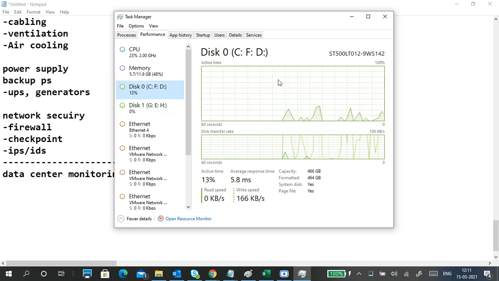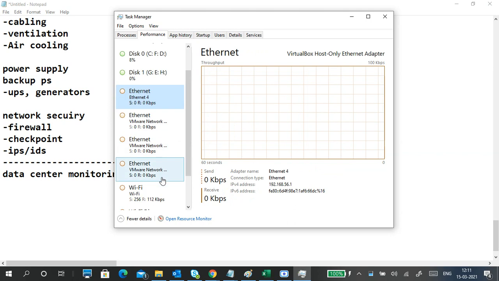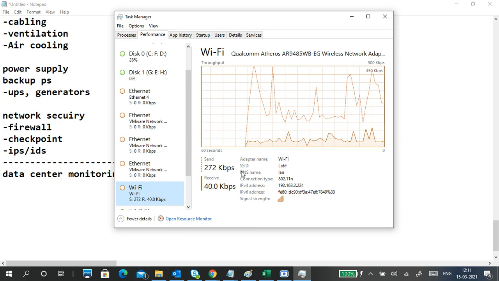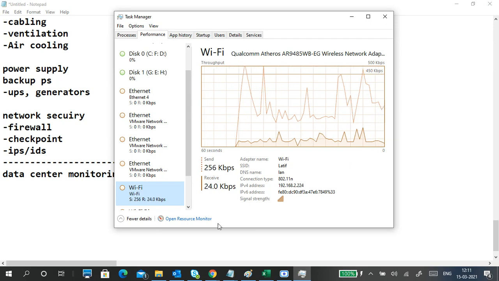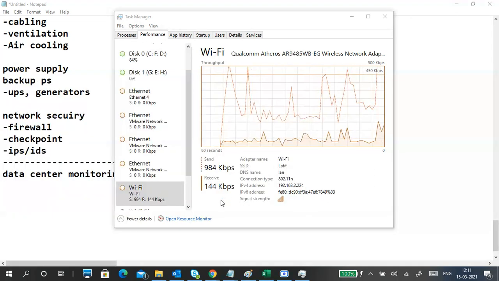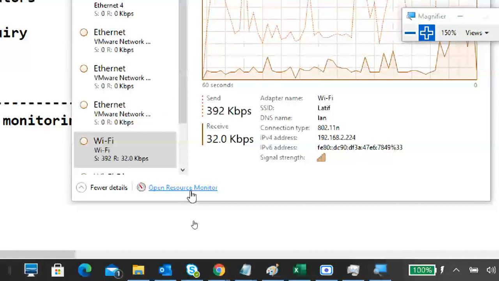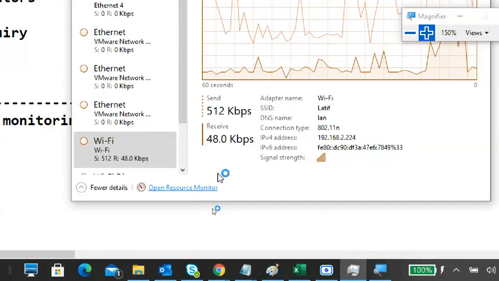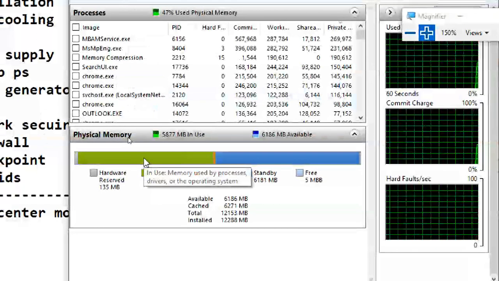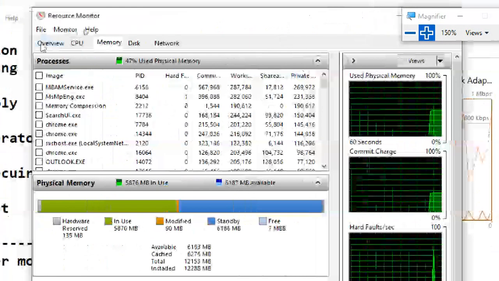I have two hard disks, then how much hard disk read and write is going on, and this is Ethernet, not connected, so I will go to Wi-Fi. How much network is in and out, send and receive packet capacity is going on. If you see here, resource monitor, you can see a resource monitor monitoring how resources are utilized for a process, or maybe overall system resources utilized by a particular process. Okay, like that.